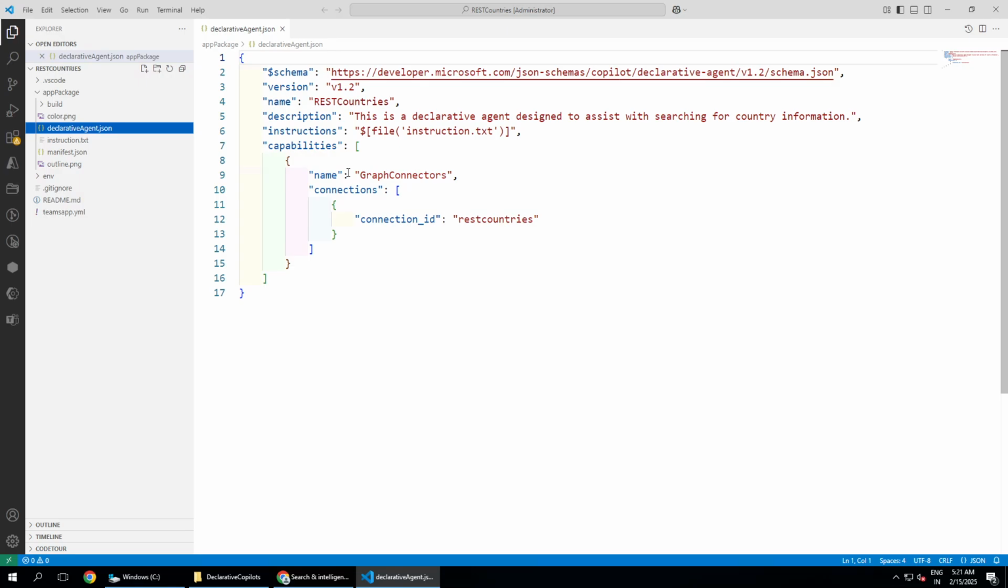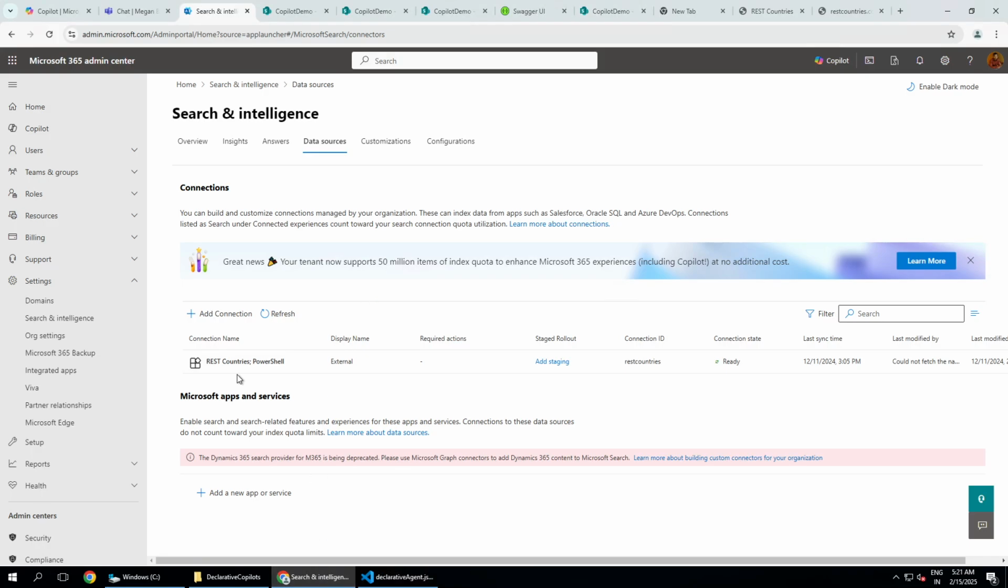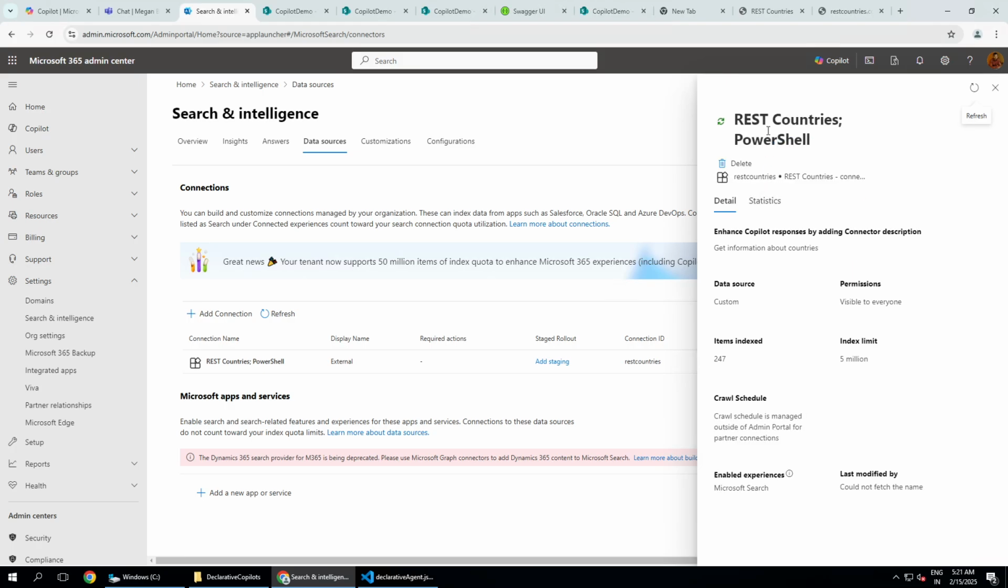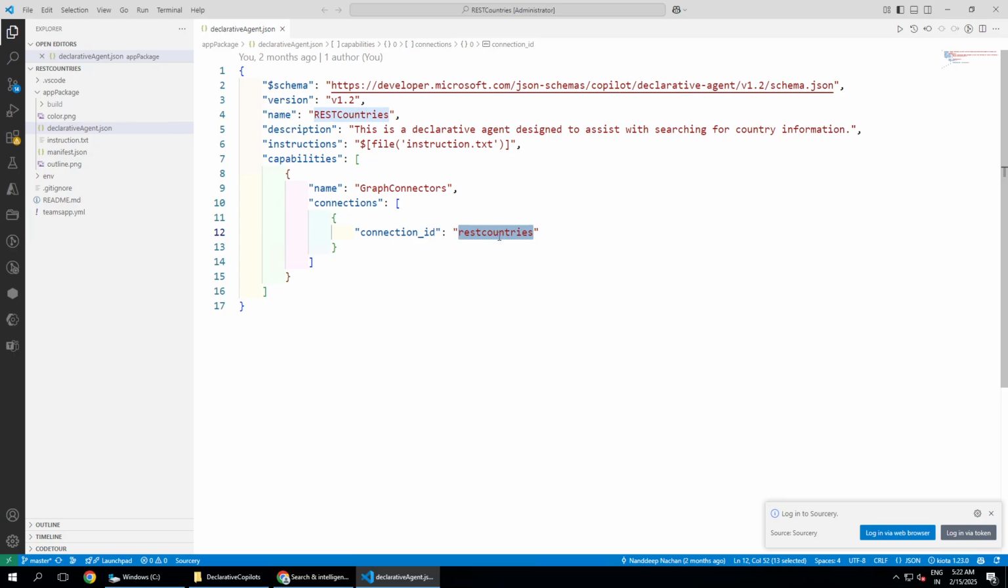Once you are in the declarative agent.json, the name that we need to specify here is graph connector, and the connection ID is REST countries. This connection ID is coming from here. Once you open this up, here we have the name of the connector, which is REST countries. So this name, I'm just mentioning it here, and that's it. I'm not writing any code.